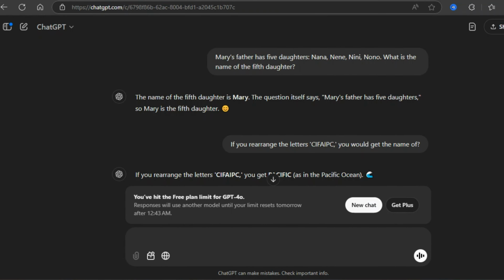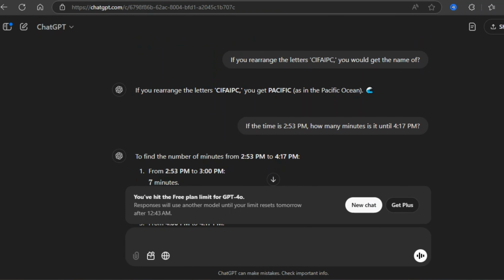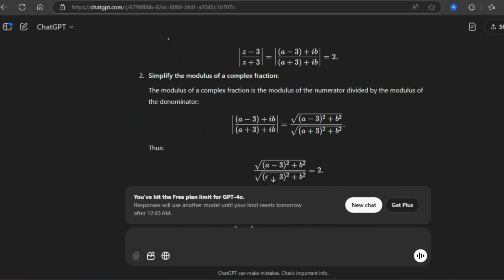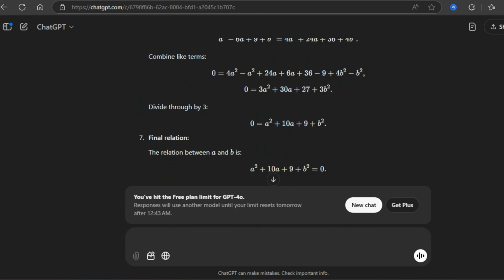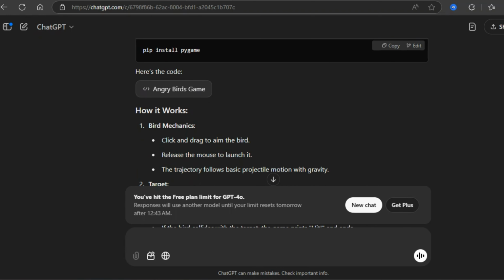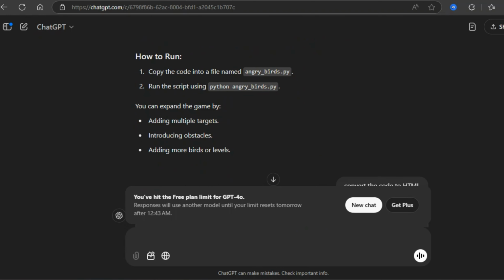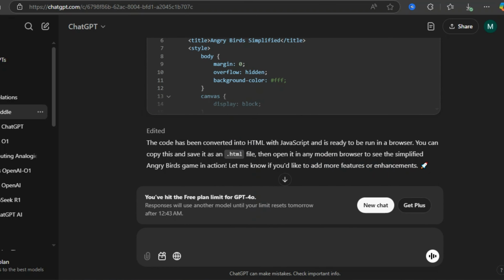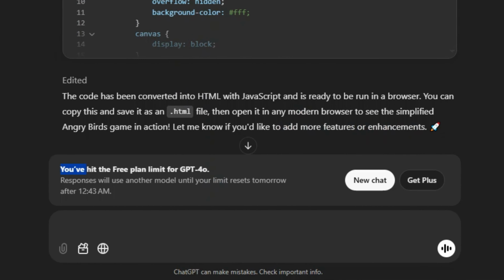Of course, for a fair comparison, I tested these same tasks on ChatGPT as well. I asked all the questions and, unsurprisingly, ChatGPT also crushed the logic, math, and coding tests. Quick, accurate, and with great explanations. But of course ended up with this error. You've hit the free plan limit for GPT-4o, which means I need to upgrade my plan or wait for next 24 hours to reuse GPT-4o.